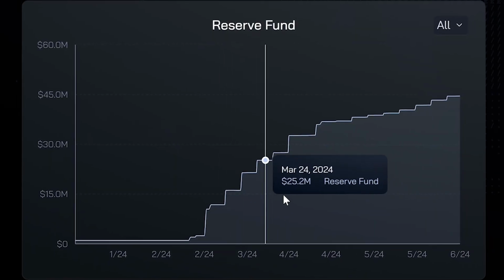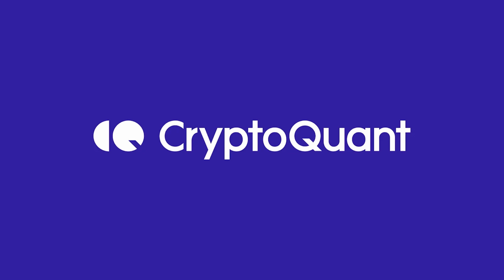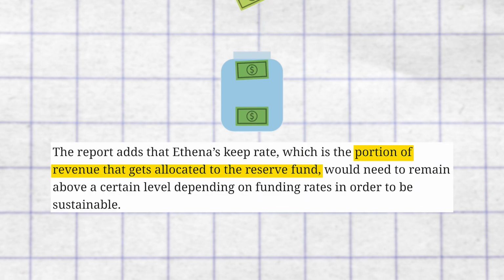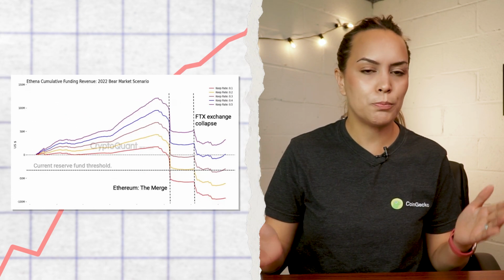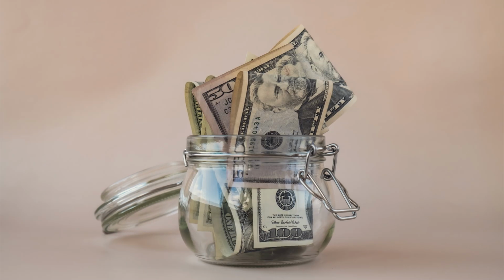Whether or not this fund is enough to cover the risk of negative funding rate, on-chain data provider CryptoQuant pointed out that Ethena's sustainability ultimately depends on its keep rate, which is the portion of revenue that Ethena allocates to the reserve fund. Studying historical periods of prolonged negative funding rates during Ethereum's post-merge and FTX's collapse, CryptoQuant came to the conclusion that Ethena will have to maintain a keep rate of above 32% to grow the reserve fund large enough to withstand periods of extremely negative funding rates during a bear market.